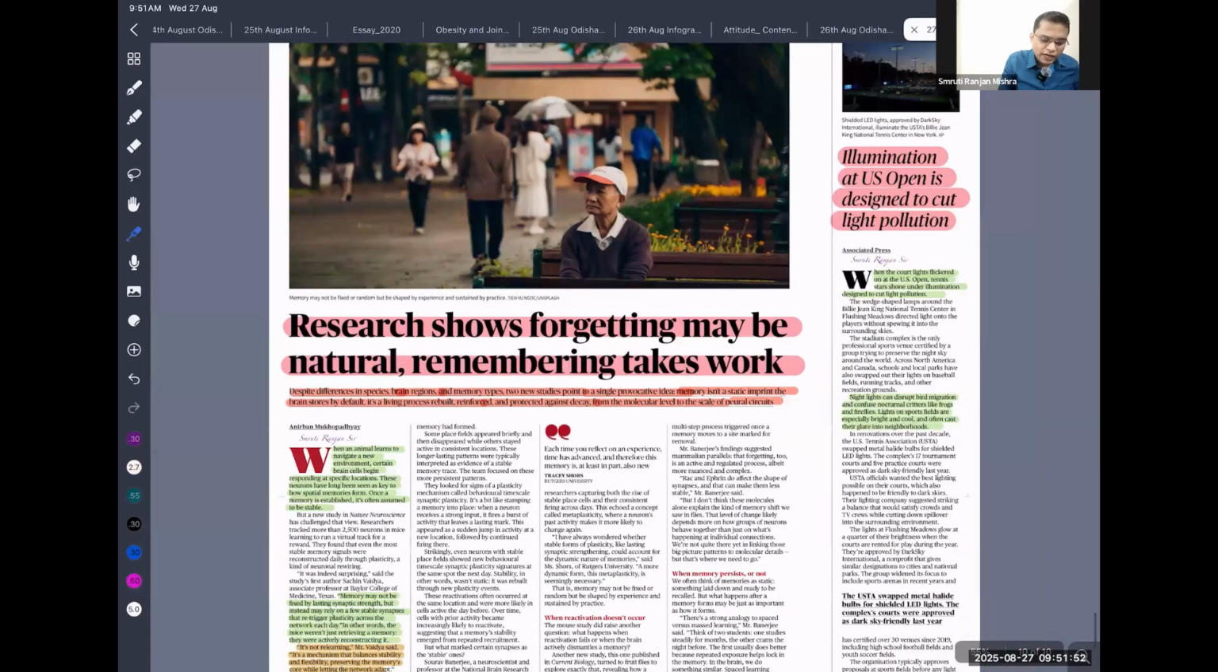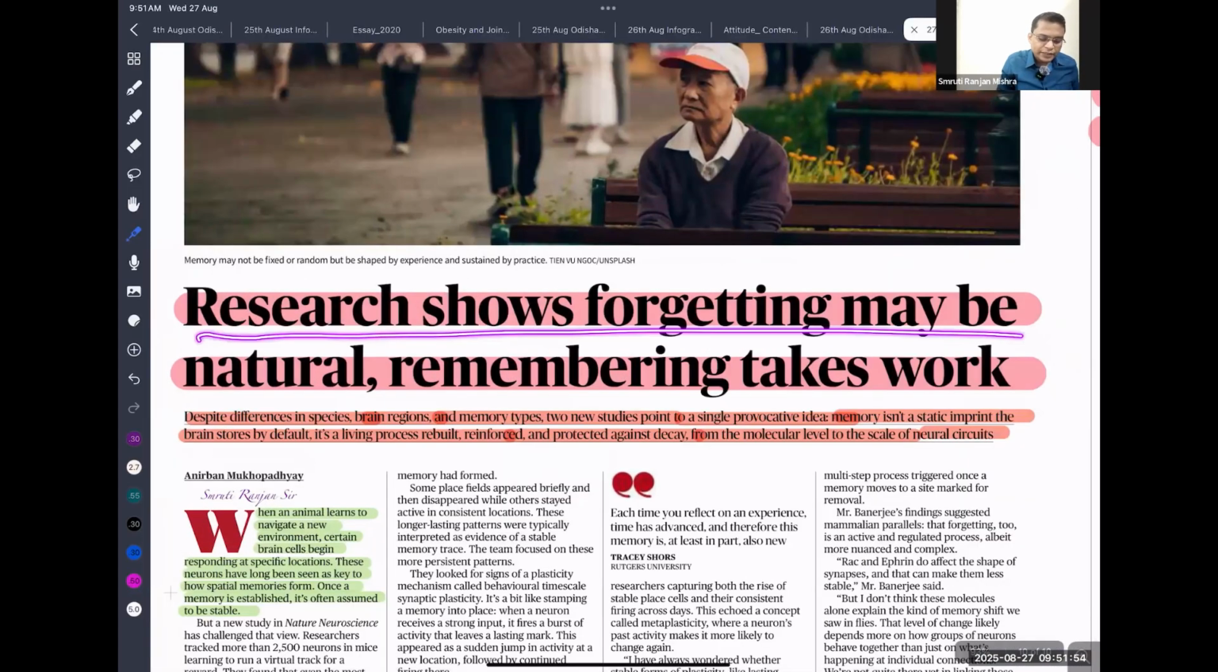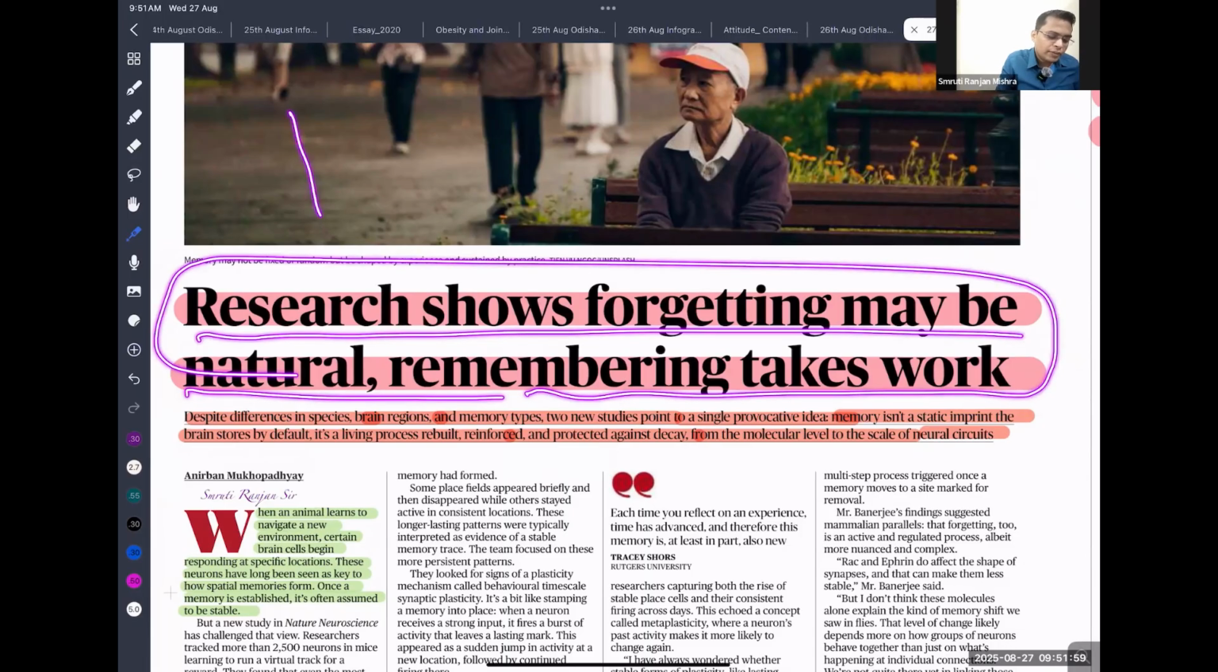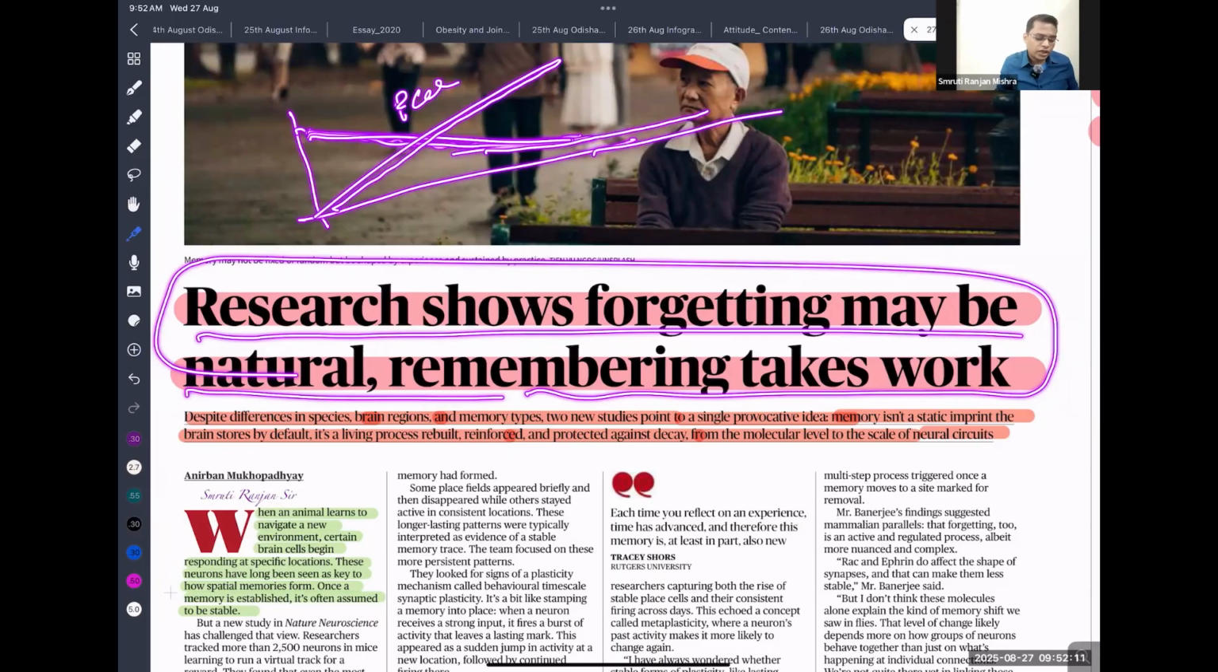So research shows that forgetting may be natural, remembering takes work. If you look into our memory power, let's say you are reading about polity. After some time, you are gradually not going to be able to recall it, it is eliminated from your brain. But to remember that, you need constant exercise.